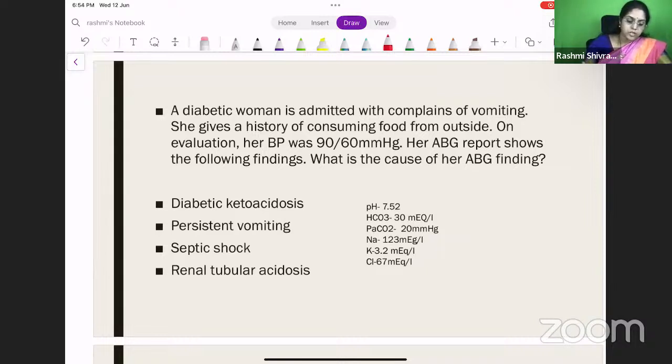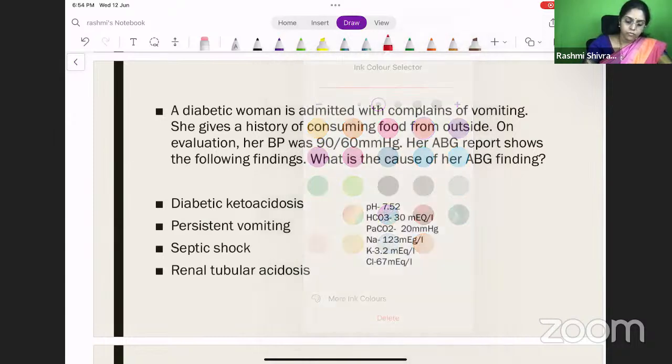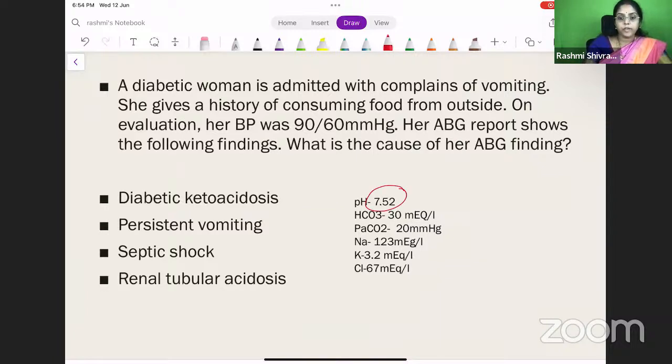In this patient, you can see that her pH is 7.52. What does 7.52 mean? There is an alkalosis. We need to find out whether it's a respiratory alkalosis or a metabolic alkalosis. The bicarbonate is high, so it means there is a metabolic alkalosis in this patient.